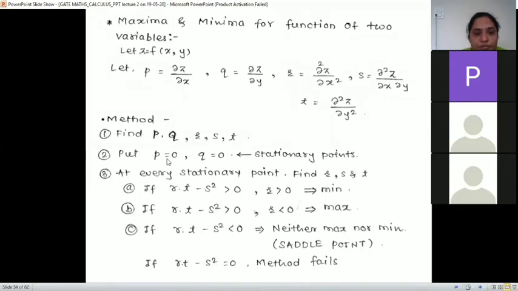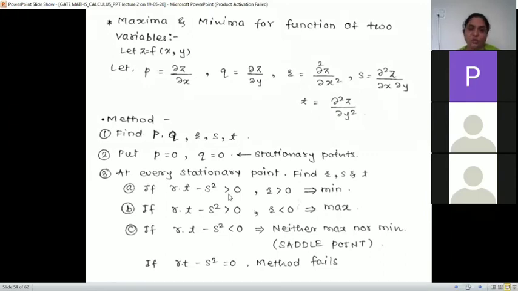So put p equal to 0 and q equal to 0 to find the stationary points. Whatever we have, find p and q, equate them to 0 and get the stationary points. At every stationary point we have to find r, s and t. This is r, s and t. Then find rt minus s square also. If that value is greater than 0,